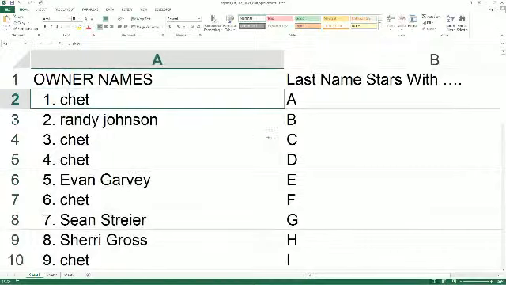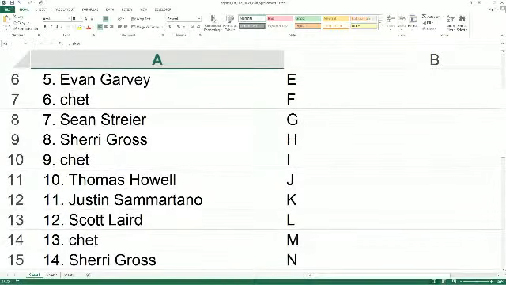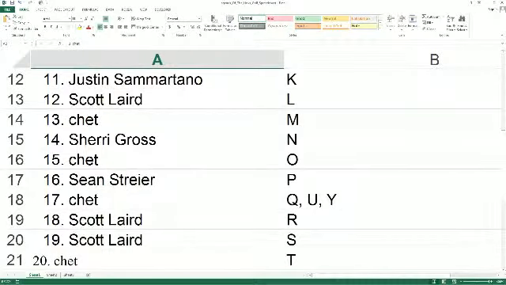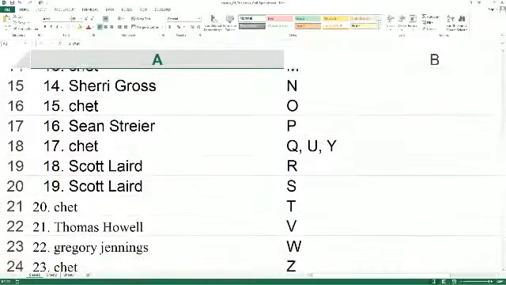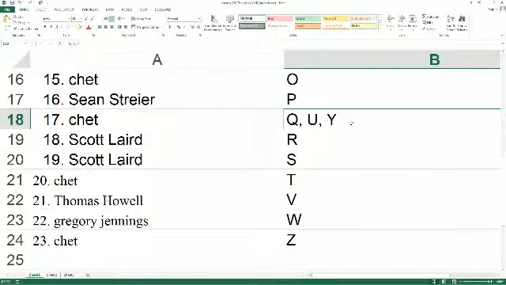Chet, last name starts with A. It's coming out to you. Randy J, you got B. Chet, C and D. Evan with E. Chet, F. Sean ST, you got G. Sherry, G. H. Chet, I. Thomas, H. J. Justin with K. Scott L, you got L. Chet, M. Sherry, G. N. Chet with O. Sean ST, P. Chet, Q, U, Y. We combine the Q, U, and Y in one spot. Scott L, you got R and S. Chet with T. Thomas H. V. Greg Jennings W. Chet with Z.